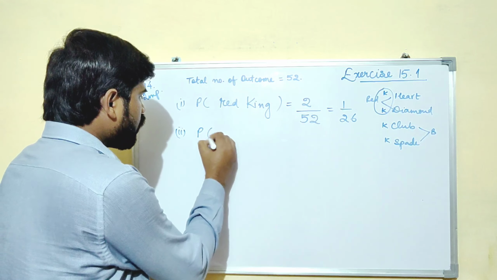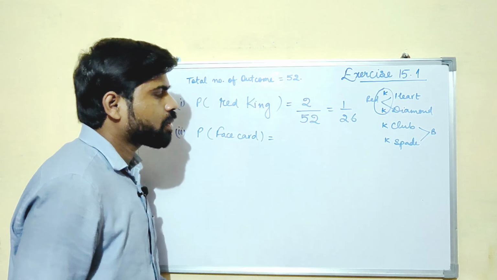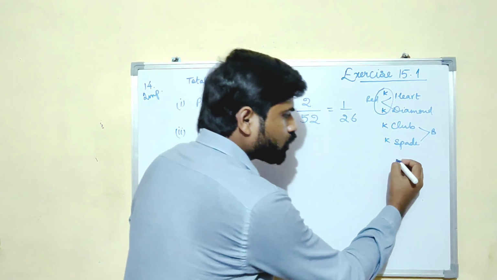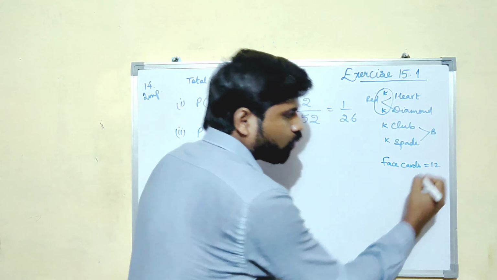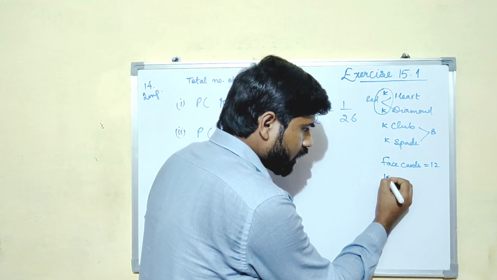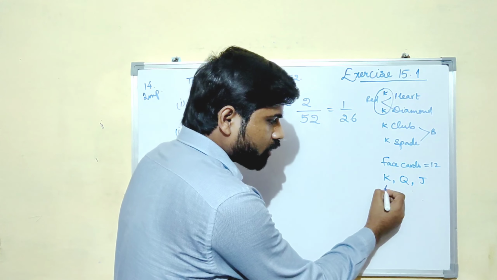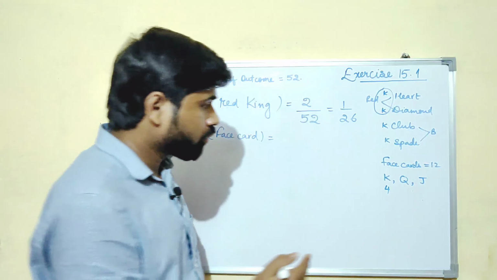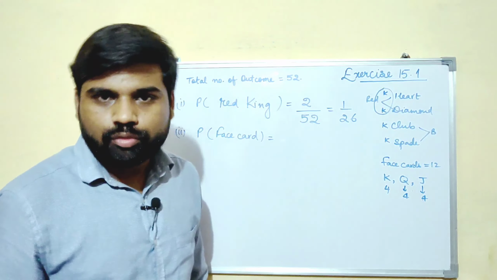Second, probability of getting a face card. Now how many face cards are there in the pack? It will be 12. Number of face cards are 12. What do you mean by face card? The cards having a face. That means the king, queen and the jack. There will be 4 kings, one in each of the sets, and 4 queens and 4 jacks. That means there are 12 face cards.